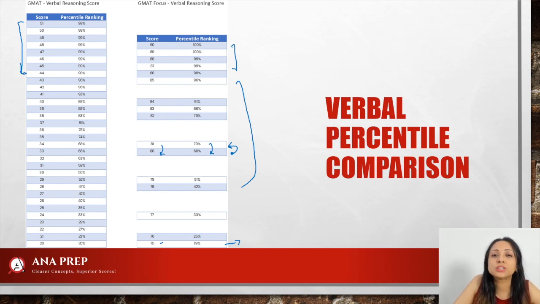So either you are over here where you're really, really good at verbal, then you can showcase that you're really good at it. But almost everyone will lie around this range, right? So then the granularity here has reduced, and that's not really good news for verbal. It means that your effort is not going to reflect that much in it. So what would we advise people to do? Either be amazing at it, otherwise be mediocre at it. Don't worry too much about it and invest yourself very well in the other two sections.